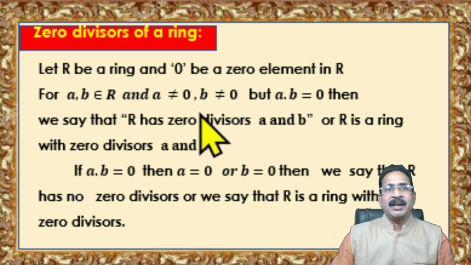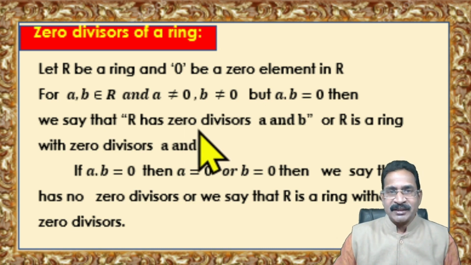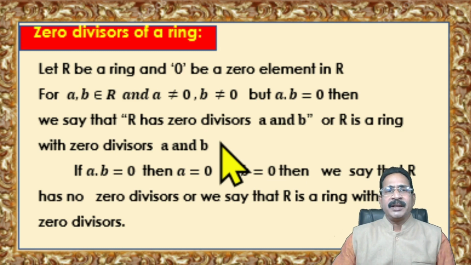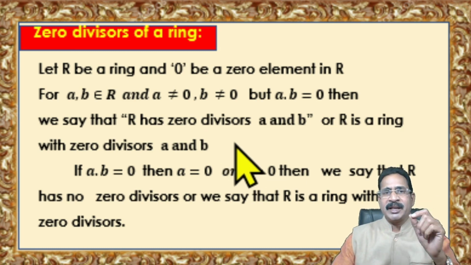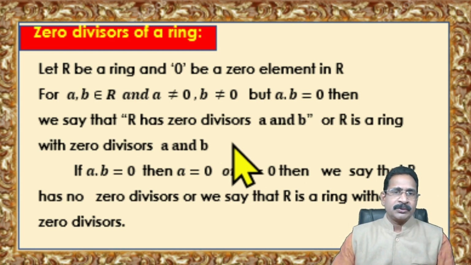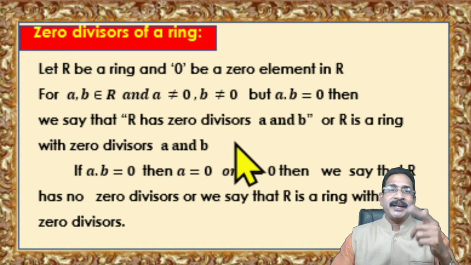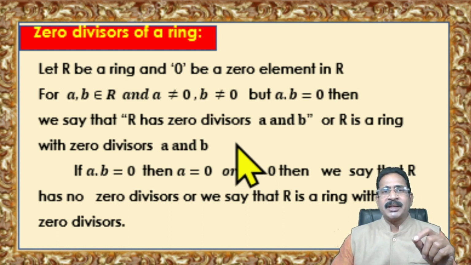Then we say that R has zero divisors A and B, or R is a ring with zero divisors A and B. So A is not equal to 0 and B is not equal to 0, but AB is equal to 0. If this doesn't happen, then we say that R is a ring without zero divisors.